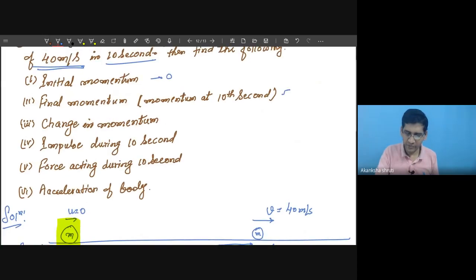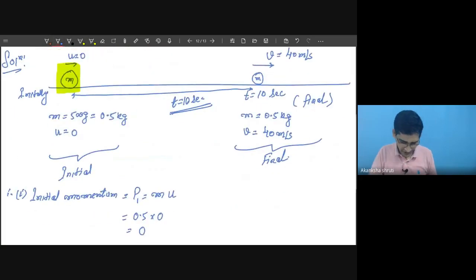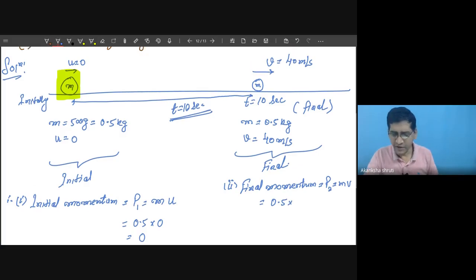Another is the final momentum. So what is the final momentum? Final momentum means momentum after the 10 seconds. So this second data can give us the final momentum. Final momentum means P2. In this case, the mass remains the same and the speed has changed to V. Now the V is 40.